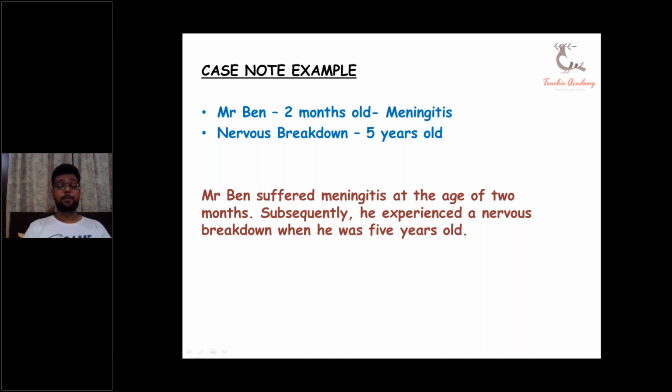He also suffered a nervous breakdown when he was 5 years old, or he experienced it. You cannot say he was diagnosed. How do you know he was diagnosed? How do you know he was treated? How do you know he went to a doctor? How do you know he was given medications for that? You do not know. You know only as much as is given to you in the case note. So often we run in wrong directions and throw our arrows in the dark. This is what we usually do, and this is what we are here to correct.